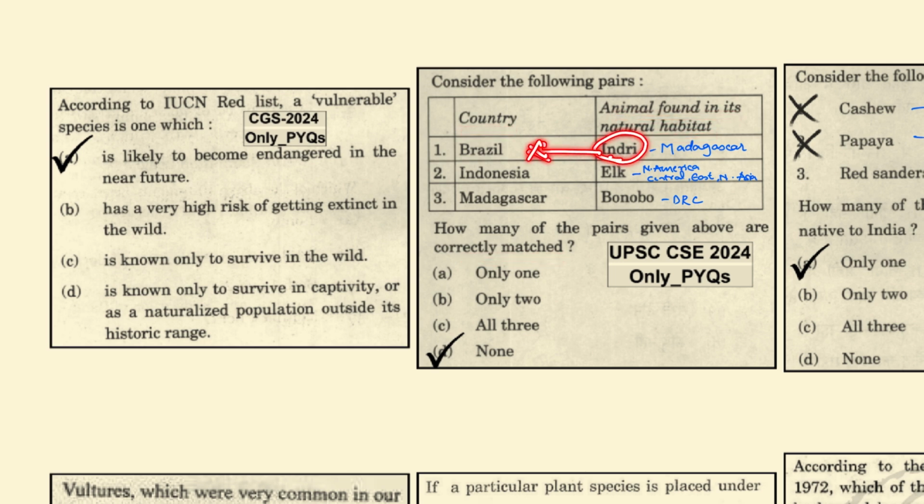Indri is not found in Brazil but it is found in Madagascar. The elk is not found in Indonesia but in North America, Central and East America, or Northern Asia. Whereas the bonobo is found in the Democratic Republic of Congo and not Madagascar. Hence, none of the pairs are matched properly.